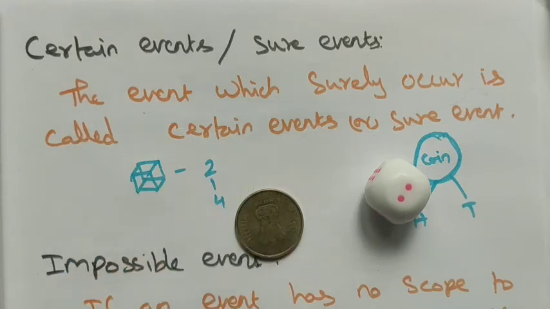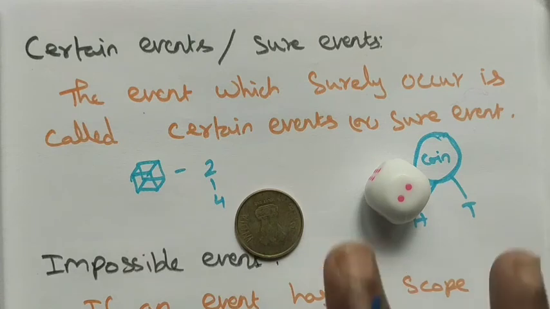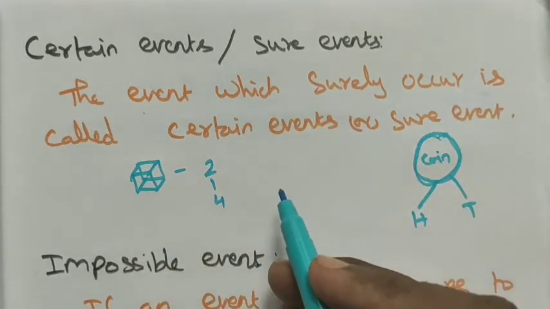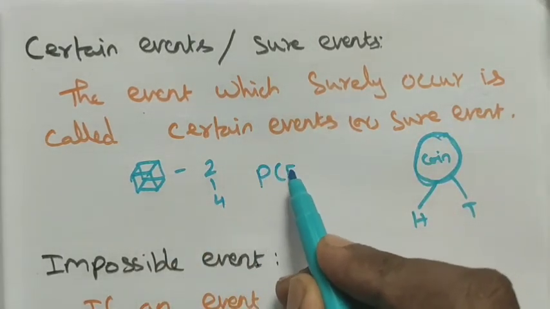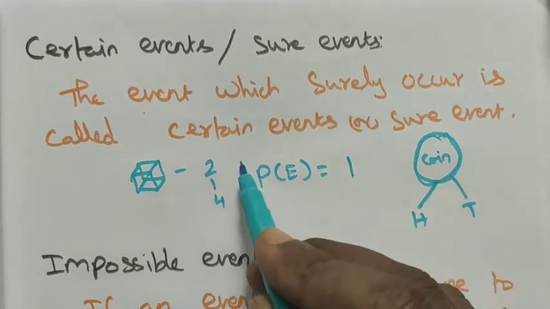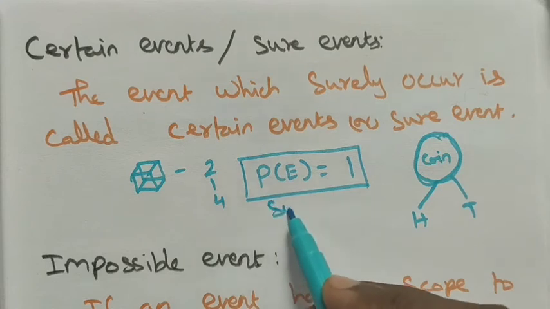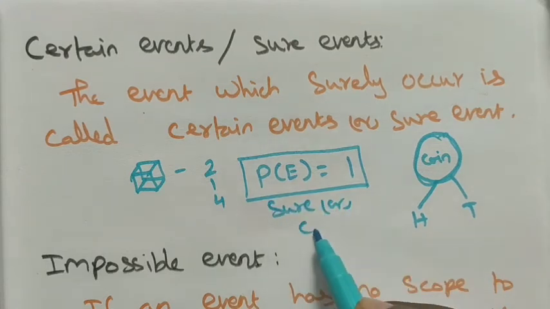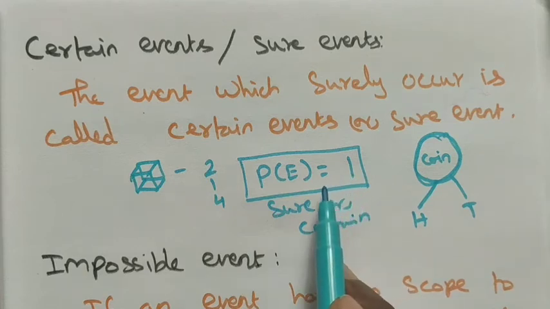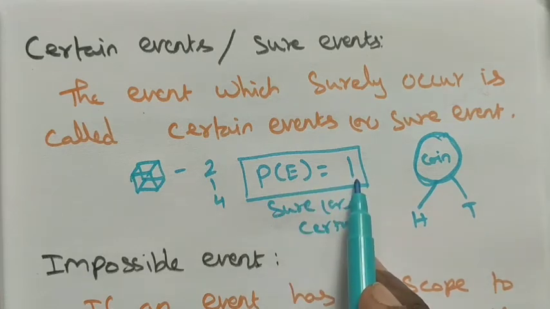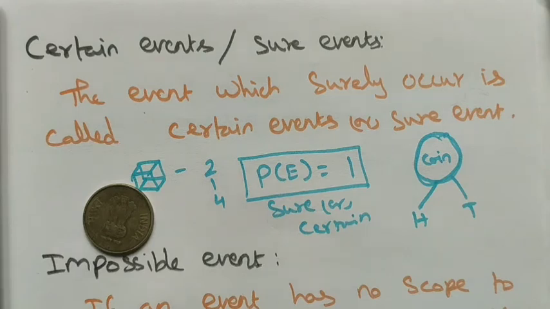So an event which surely occurs is called a certain event or sure event, and we know that the probability of the sure event is always 1. The probability of a sure event or certain event is 1. The probability of a sure event is always 1.